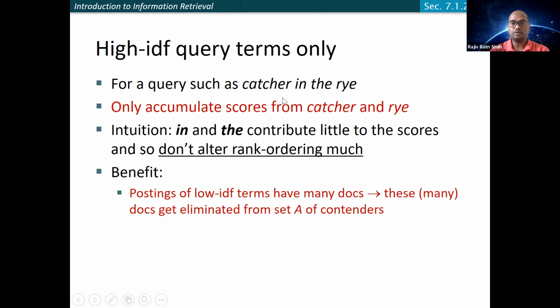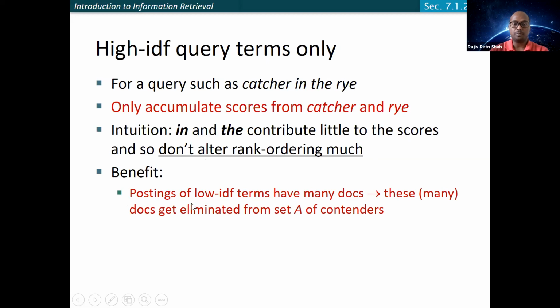If you see here, the IDF for "catcher" and "rye" will probably be much higher as compared to "in" and "the", because "in" and "the" are very, very common words and are probably available in all the possible documents, right? So their IDF will be low. The intuition is that "in" and "the" contribute little to the score, so they don't alter the rank ordering much. We need to focus more on "catcher" and "rye".